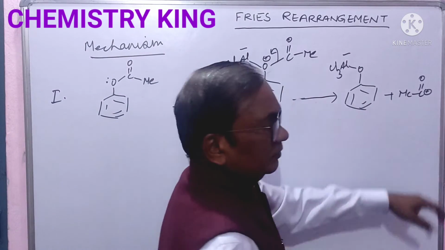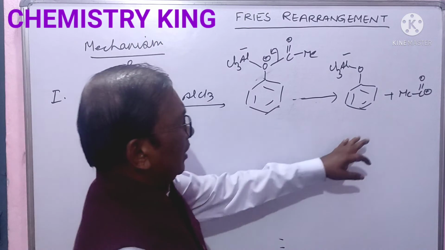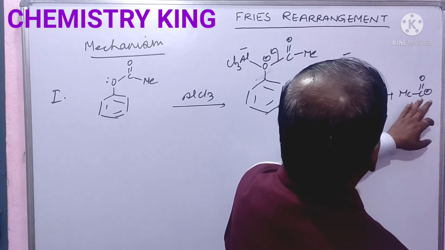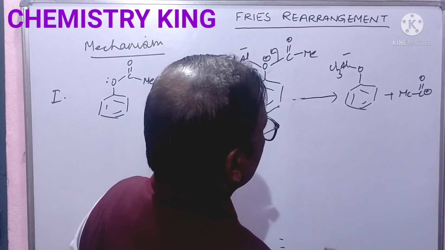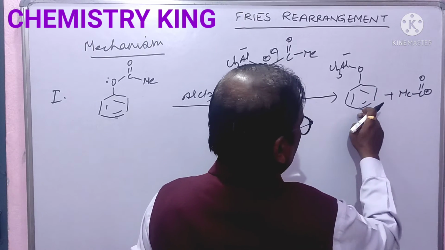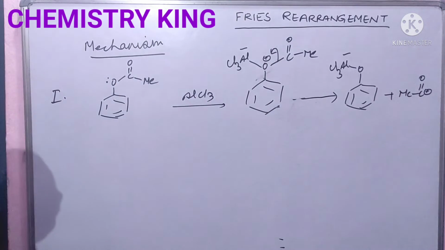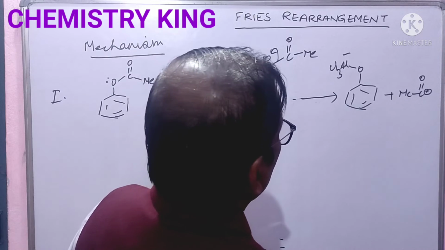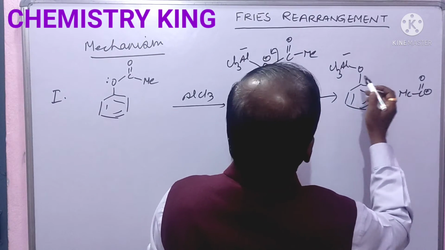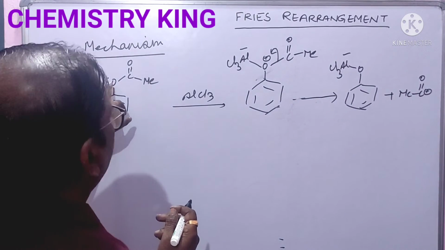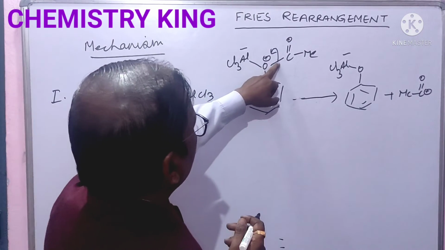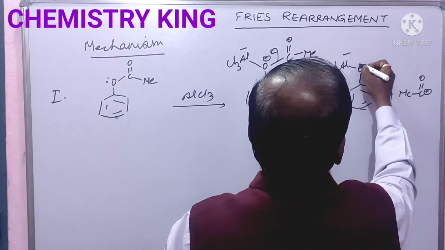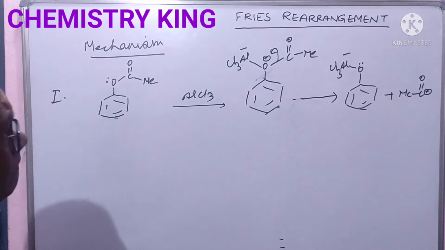Now it is an electrophile. It can attack here or here. Here, friends, the positive charge is here. This bond will break in this fashion. The lone pair of electrons is here.